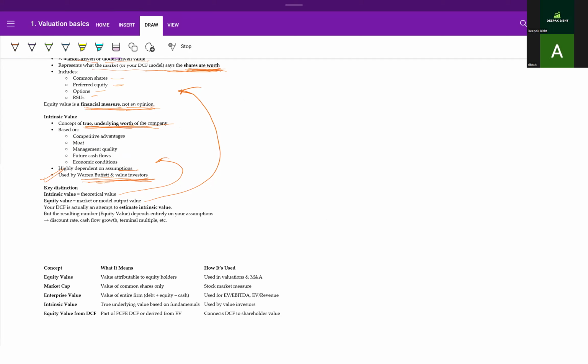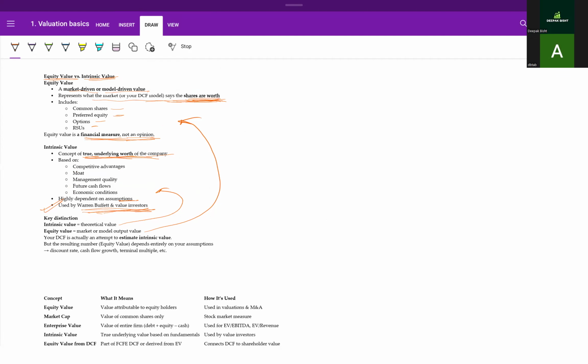These are the underlying factors for intrinsic value, and common shares, preferred equity options, RSUs, these are the factors which influence the market value of the stocks, the equity value.